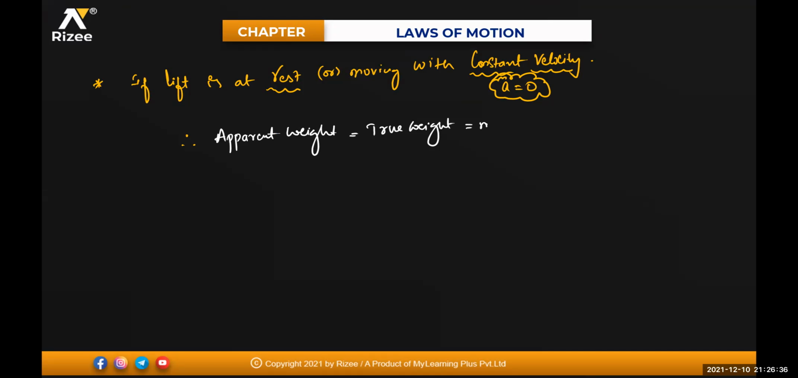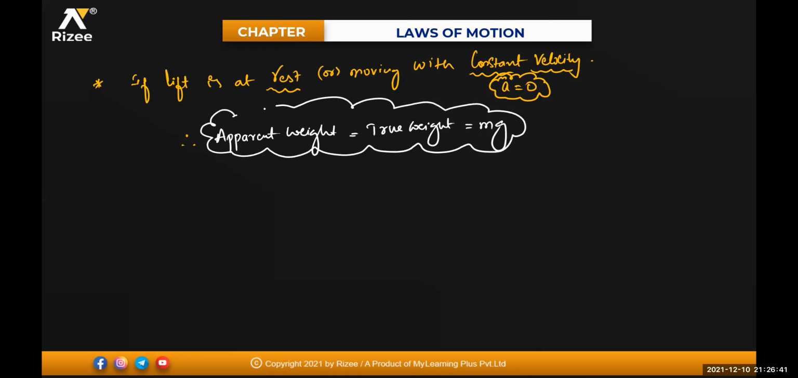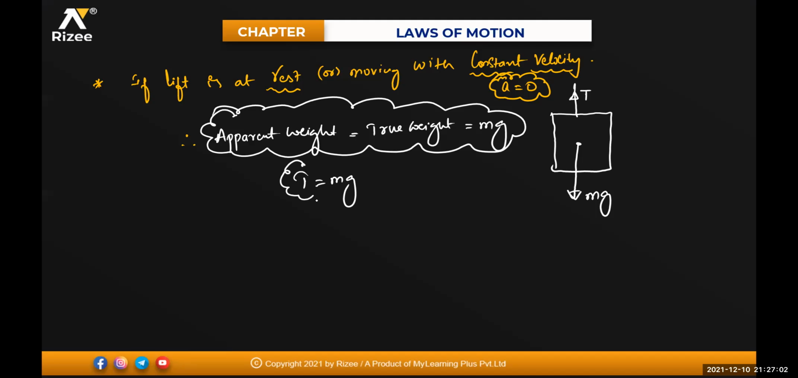That is nothing but equal to how much? Mg. So apparent weight will be equal to true weight if the body is at rest or moving with constant velocity. Like say here, if this is your lift, and the lift is at rest, the force acting on this one is the weight of the body in the downward direction, connected by the string. So tension in that one is T. T will be equal to mg. This T is right now the apparent weight. Mg is nothing but your true weight. This can also be represented by F. Clear for everyone?